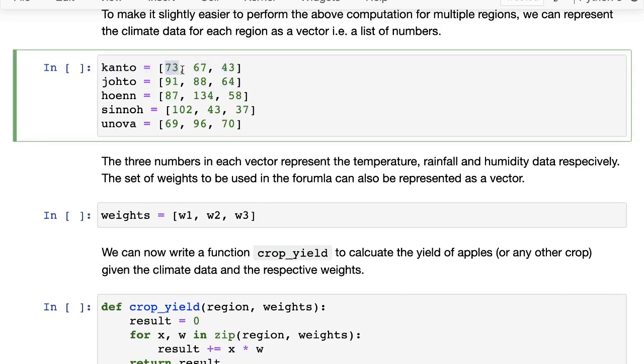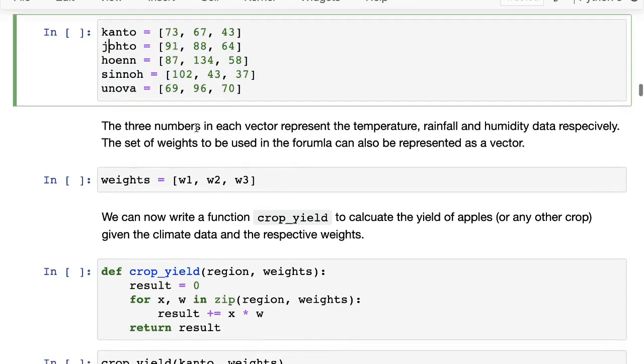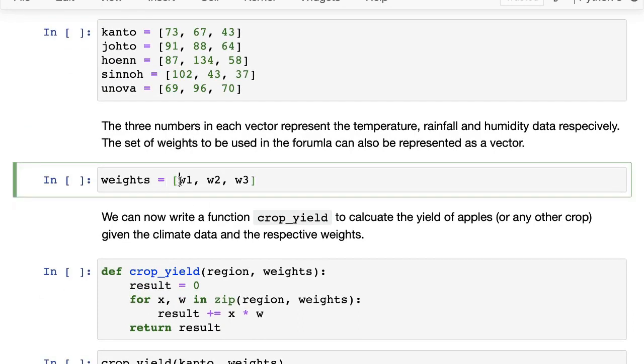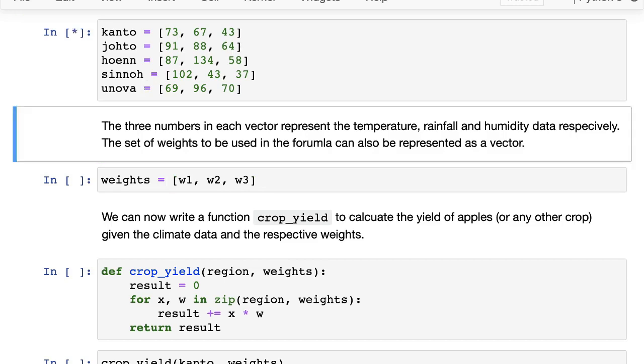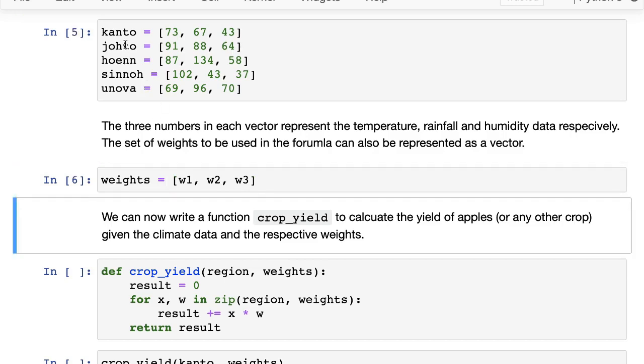The first number represents the temperature, the second represents the rainfall, and the third represents the humidity. Then similarly, we represent all the other regions also using these vectors. Again, temperature, rainfall and humidity are the 3 elements of the vector. Further, the set of weights that we've used, W1, W2, W3, can also be represented together as a vector. So now each region is a vector, and the set of weights is a vector.